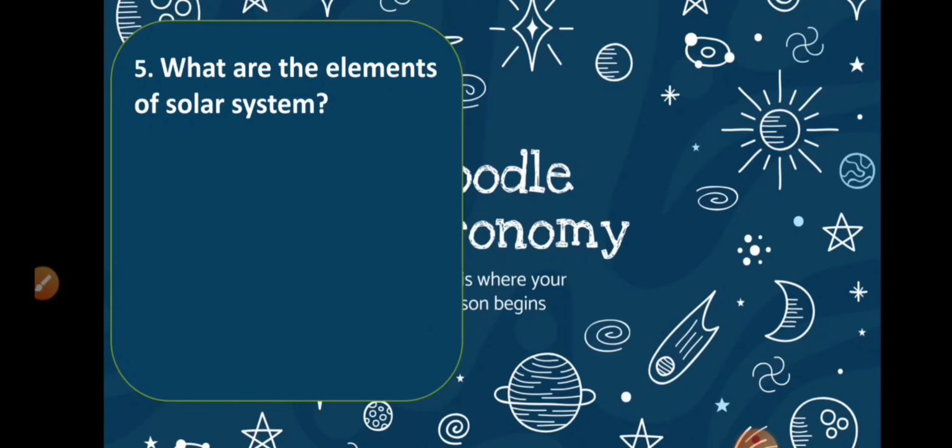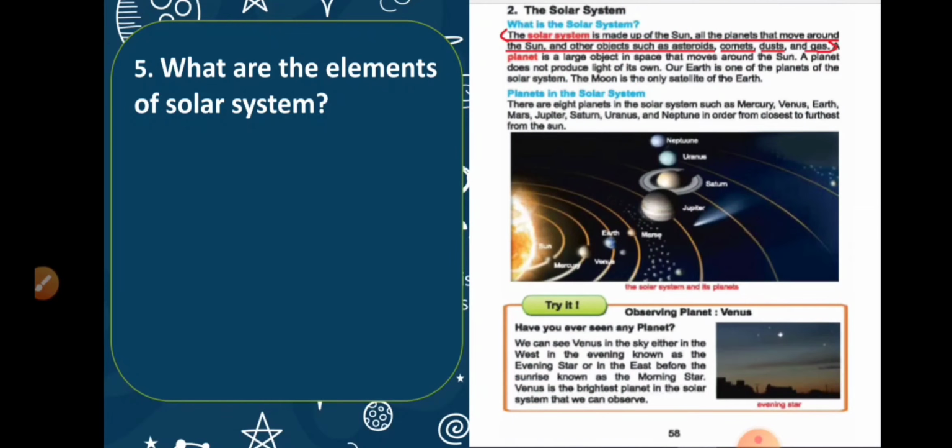So, the next question is, what are the elements of the solar system? We know, right? The center of the solar system is the sun, right? And around the sun, there are a lot of planets moving around the sun. There are also many objects like comets, asteroids, and many gases, right?